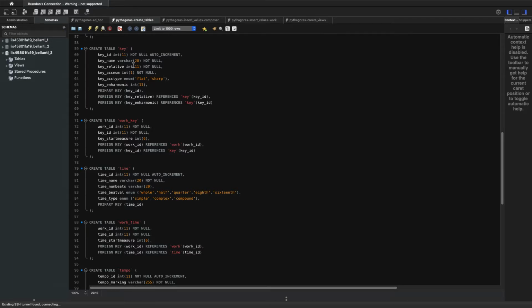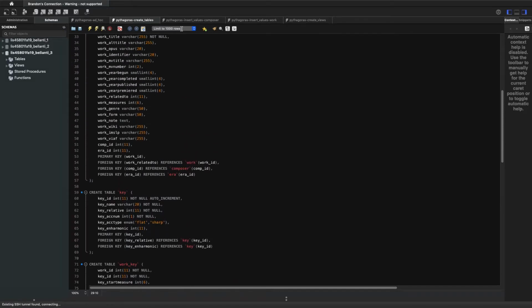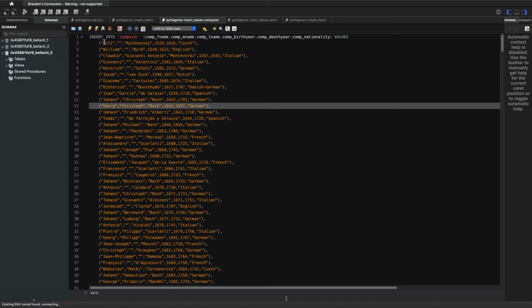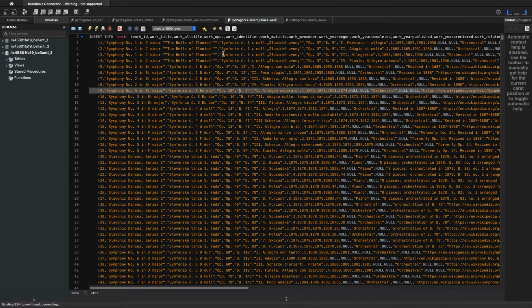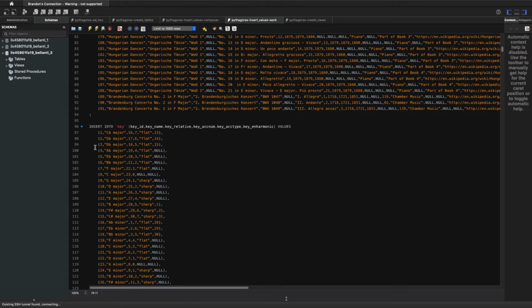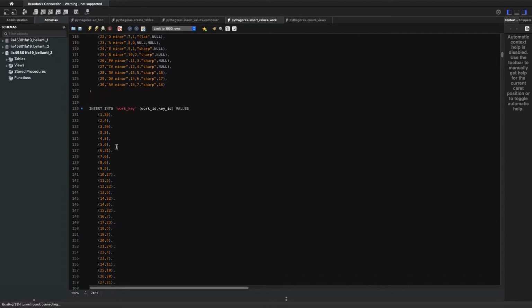So once these tables are created, I've used some insert statements here. These are statements to insert the composer. There's a lot of data here, even more data here with the works, lots of different fields, and then some of the key signatures here.